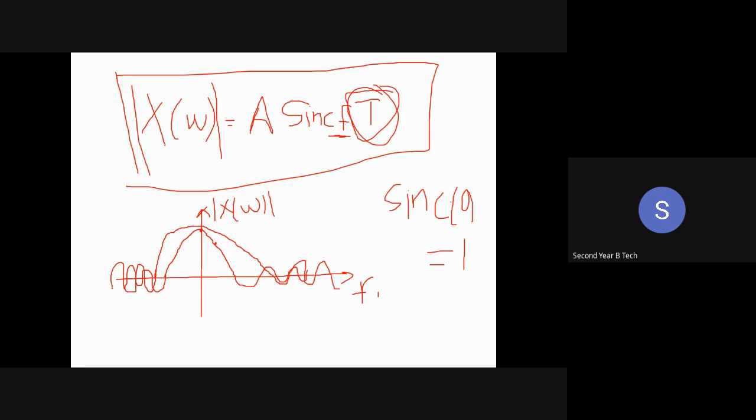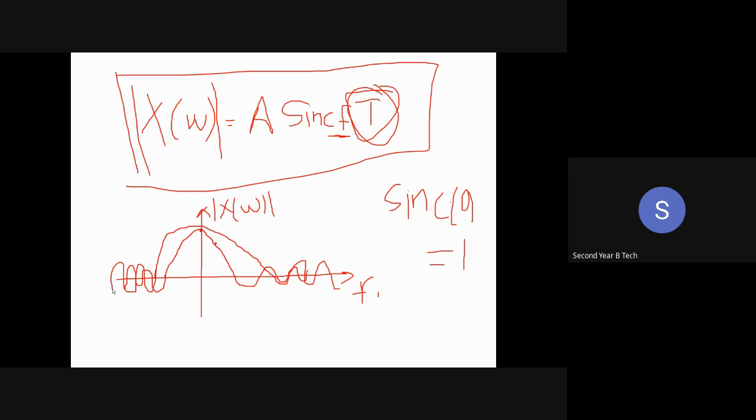If I find out the Fourier transform of a rect signal, you will get a sinc signal. Okay, first conclusion. Second conclusion: if I decrease the width of the rectangular pulse, the magnitude response or the spectrum in the frequency domain will expand. And if I expand the width of the rectangular signal in the time domain, the magnitude response in the frequency domain will get compressed. So these are the two observations that we get through these two numericals.